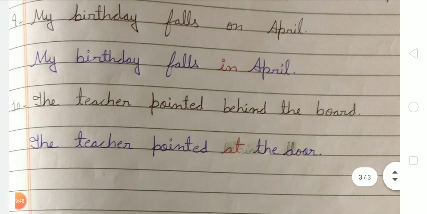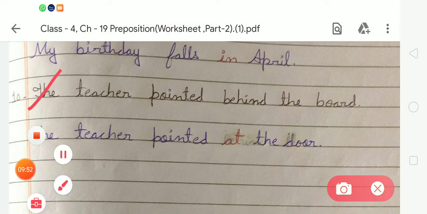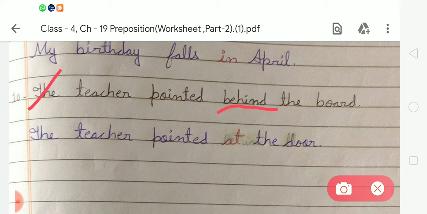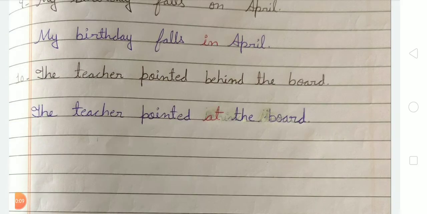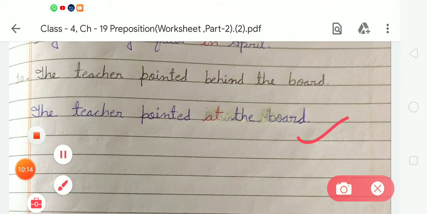So in number 10 there is a sentence, the teacher pointed behind the board. So student, in place of behind we have to use the correct preposition at. The teacher pointed at the board. Okay, so the sentence becomes the teacher pointed at the board.